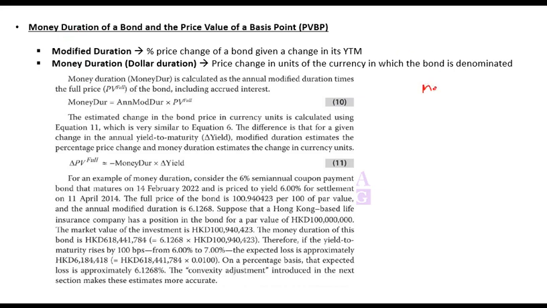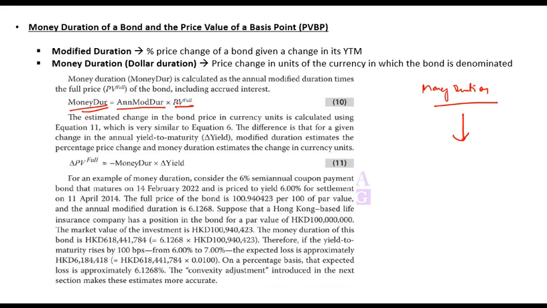So we discuss money duration. In money duration, we discuss what money duration is. Money duration is simply duration in monetary terms or absolute terms. How do you get it? You multiply the annual modified duration by the present value to arrive at the money duration.